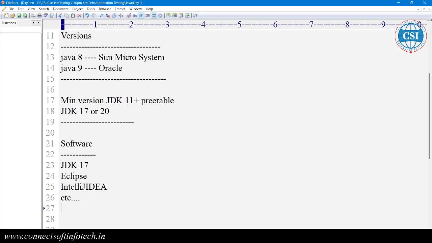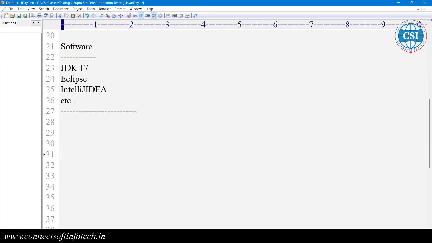Now we require this software, so first of all we need to go for the setup. How are we going to install the software, means how are we going to download it first? For downloading the software, I'm providing a URL. First of all we need to go for downloading the JDK, Java.